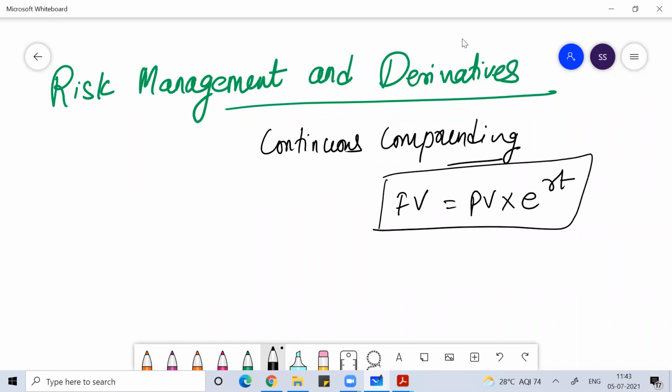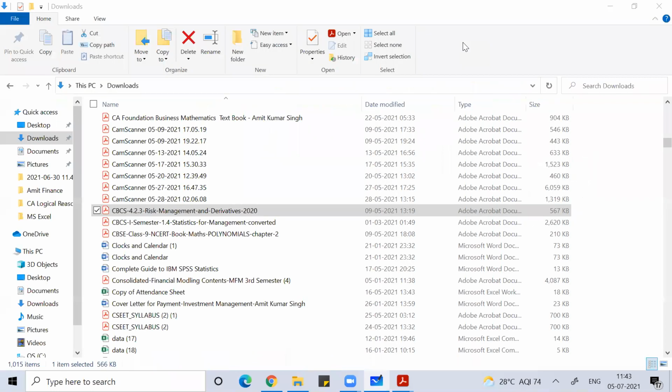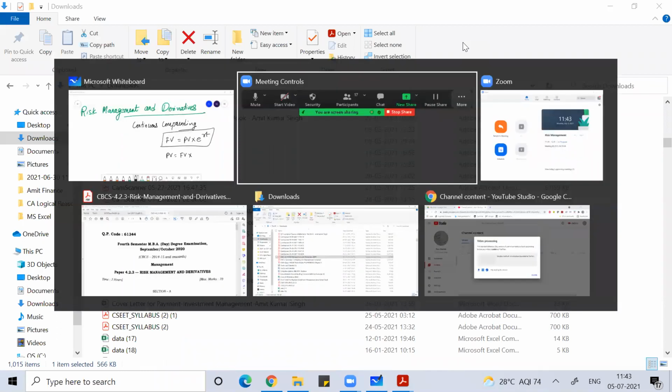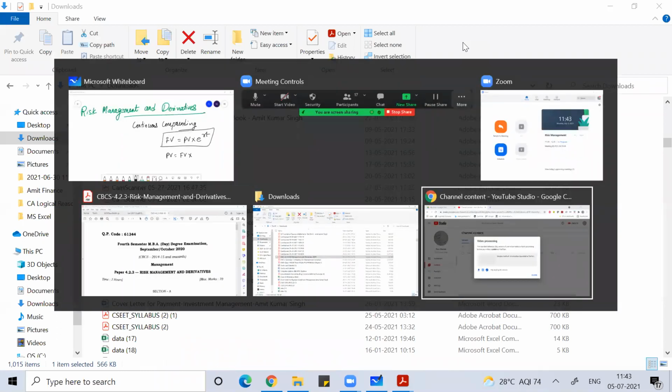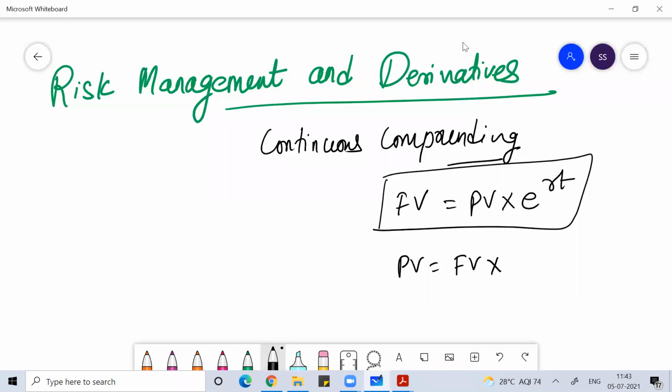Okay, to determine the future value of money, we use this formula, and to determine the present value of money, I'll use this formula, with minus rt. So I hope you understood this.